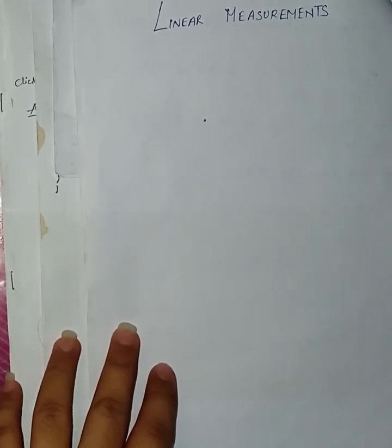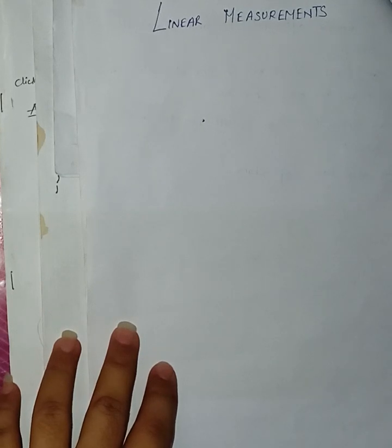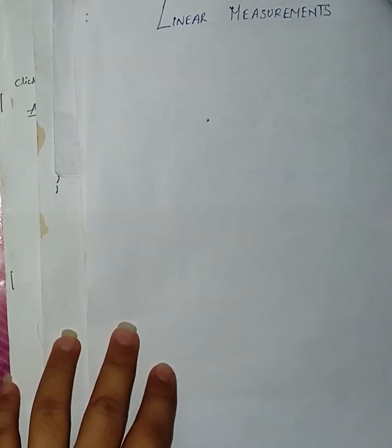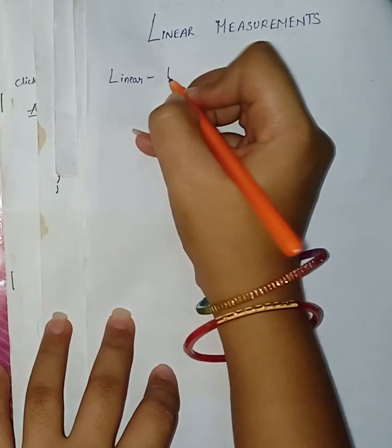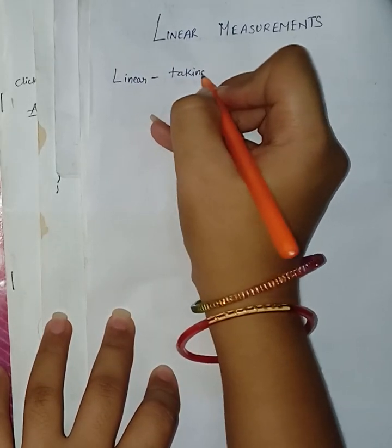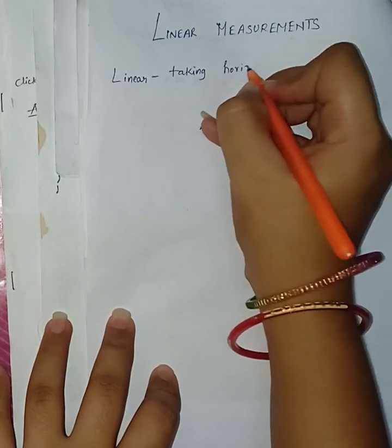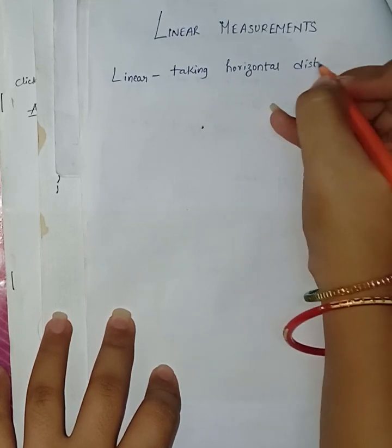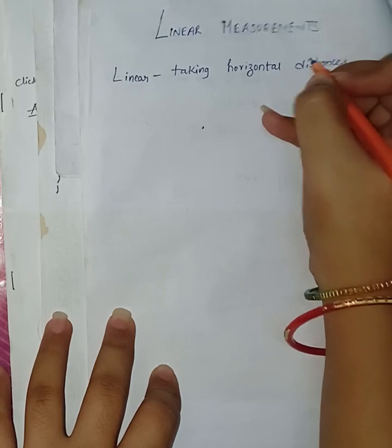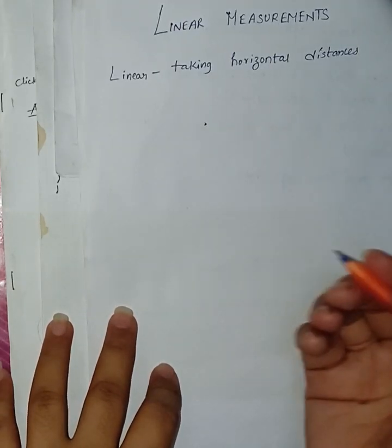Hello everyone. Now I am going to start a new chapter of surveying, that is linear measurement. What is meant by linear measurement? Linear measurement means taking horizontal distances. Taking horizontal distance is known as linear, and measuring some horizontal distance is known as linear measurement.